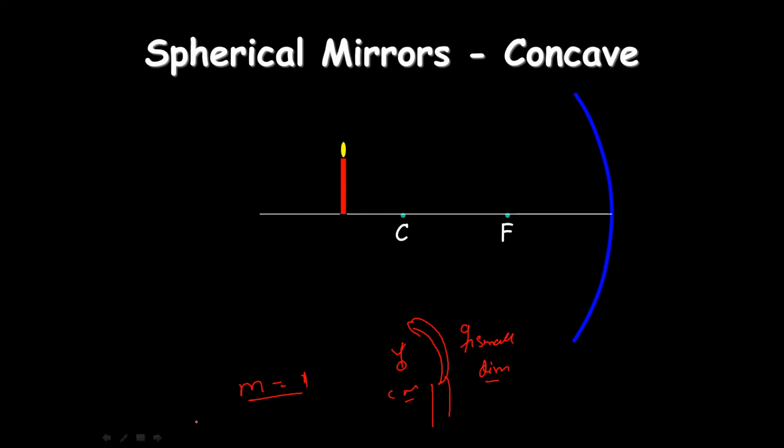Clear, children? What are the differences between real images and virtual images, and the different properties of concave and convex mirrors, we're going to understand in the next class. And also the interesting topic in this chapter is the human eye, how our human eye functions. Regarding that also we need to discuss. Clear, children? And do you have any doubts?